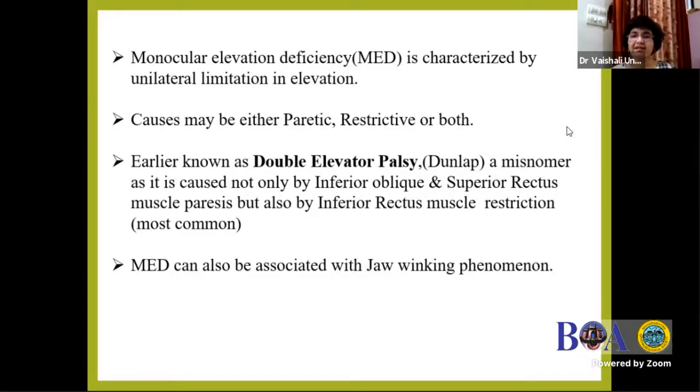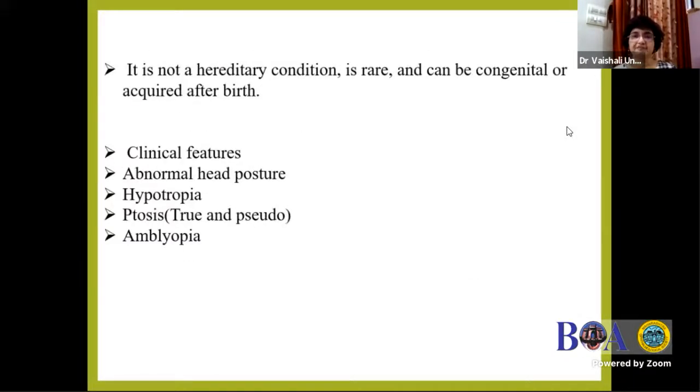We all know that earlier, when we were PGs, we were taught the name coined by Dr. Dunlap, double elevator palsy. But now we know very well that it was a misnomer, because it is not just caused by inferior oblique and superior rectus muscle palsy, but also because of the restriction element. MED can also be associated with the Marcus-Gunn jaw winking phenomena. It is not a hereditary condition, rare, and can be congenital or acquired.